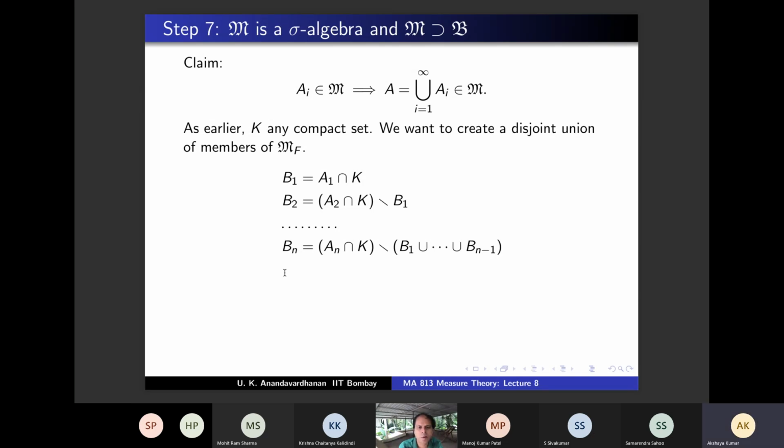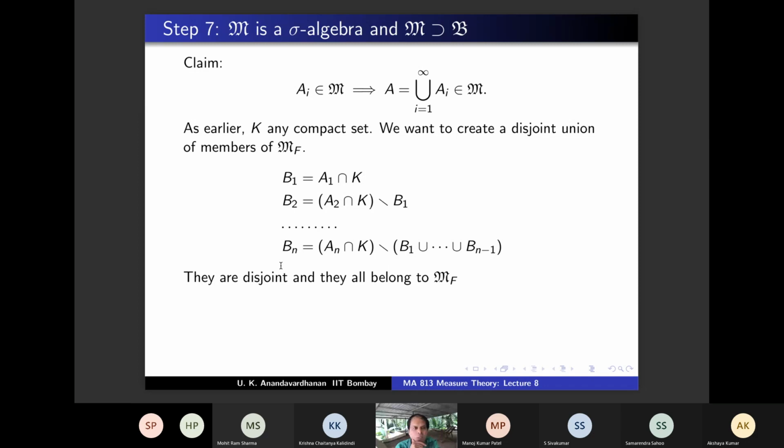Yes. And what is the union of Bi as n goes to infinity? What is the union of Bn? It is the same as the union of Ai intersection K, which is A intersection K. So they are disjoint and they all belong to MF.